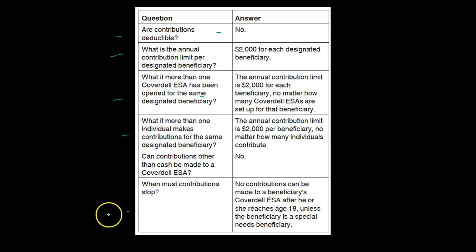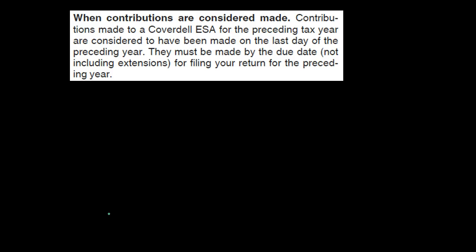Next item, when must contributions stop? No contributions can be made to a beneficiary's Coverdell ESA after he or she reaches age 18 unless the beneficiary is a special needs beneficiary. So in essence, you can't really contribute past the age of 18. No more money can go in unless there's some kind of special needs beneficiary.